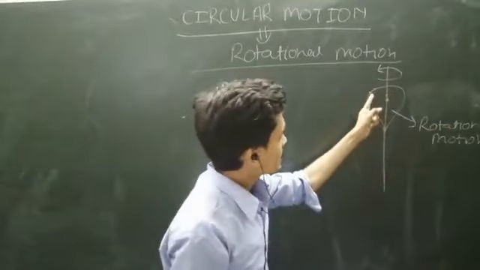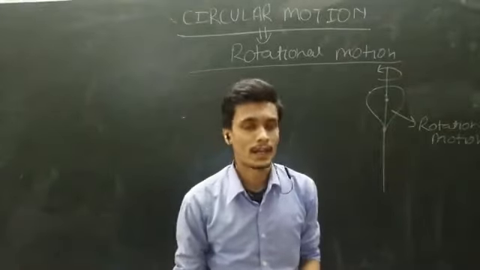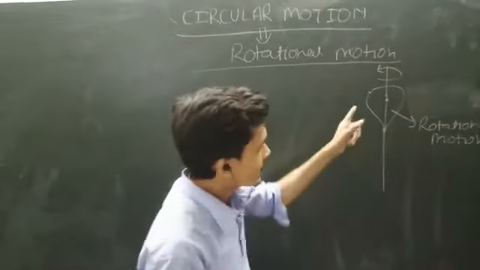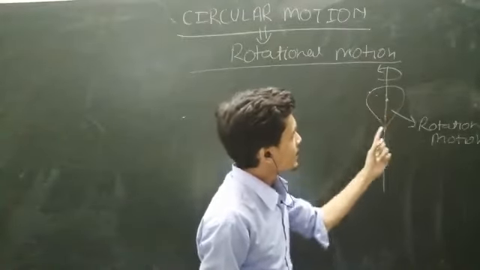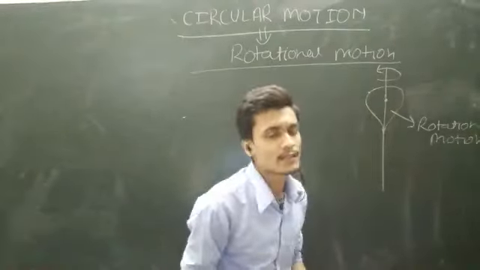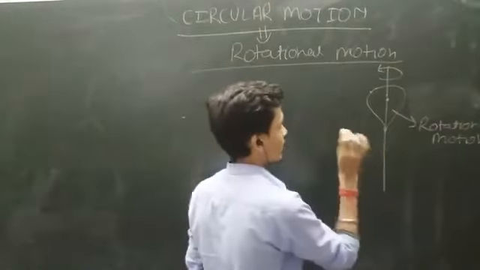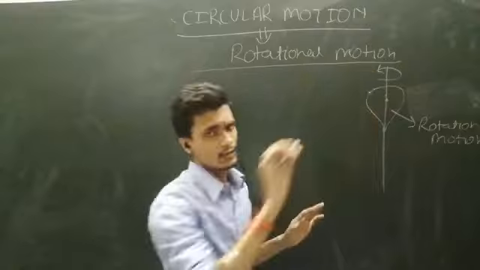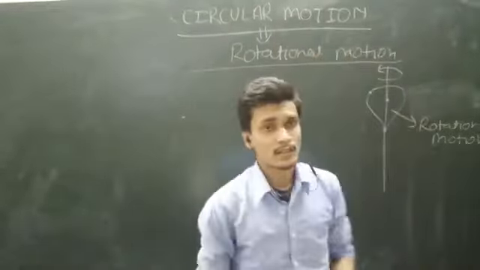That means this insect is changing its position with respect to time. This type of motion, in which the body changes its position with respect to the centroidal axis, is called circular motion. I think you all got what circular motion and rotational motion are.